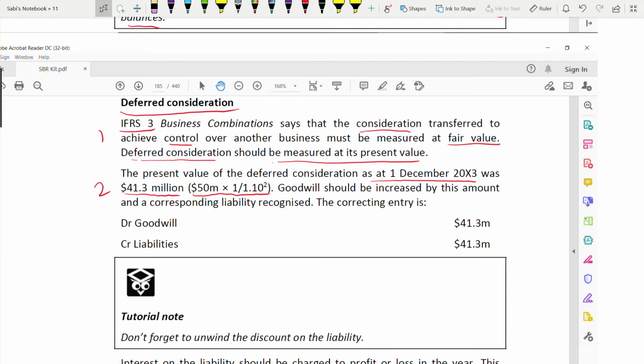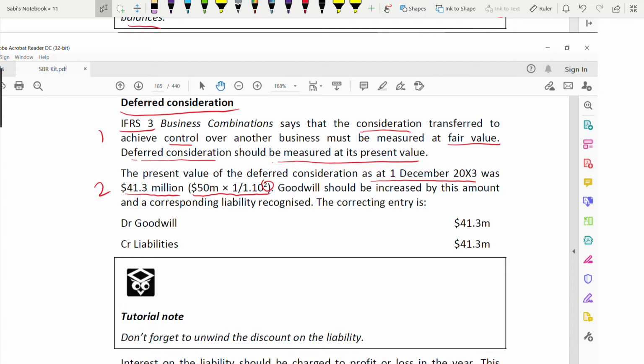For the present value, they have given you the cost of capital, the discount factor of 10%, right? And for 2 years, starting from 1st of December. So from 1st of December 2003, it will be payable in 2 years' time, which is 1st of December 2005 or 30th November 2005. Therefore, it is to the power 2. Okay, 1.10 to the power 2. So 50 divided by 1.1 to the power 2 gives 41.3.